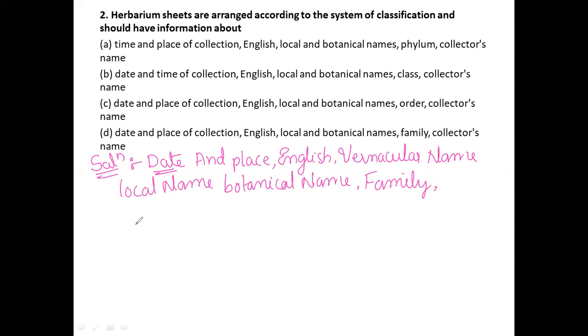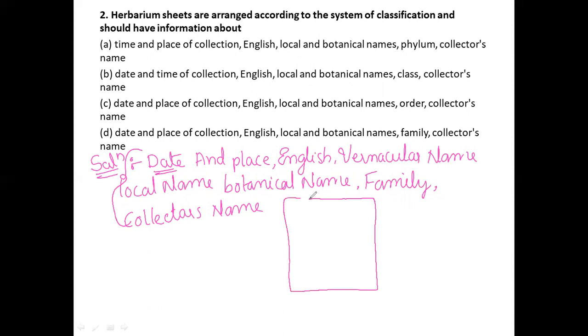And finally, the last one is most important: the collector's name, the person who collected that material. Okay, so this complete data will be kept on the corner of this particular herbarium sheet. For example, if any one of the sheets, now I would like to take this as a sheet. You have to imagine. For example, this is a sheet here.